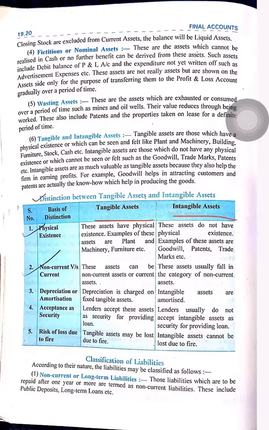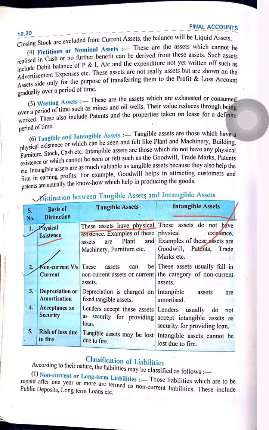There are two types of assets in fixed asset: tangible or intangible. Tangible asset can be touched or seen, intangible can't be touched or seen. So the basis of difference will be, first, physical existence. Tangible assets have physical existence, for example plant, machine, furniture. Intangible assets do not have any physical existence, like goodwill, patent.